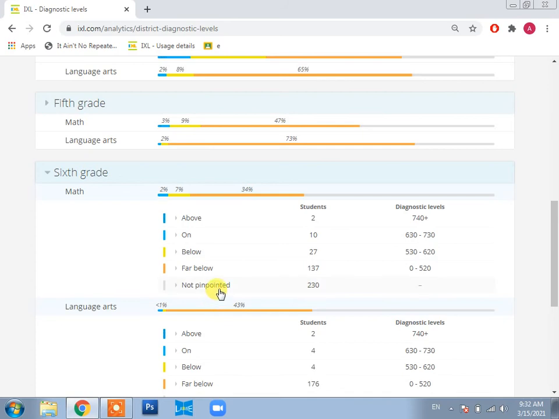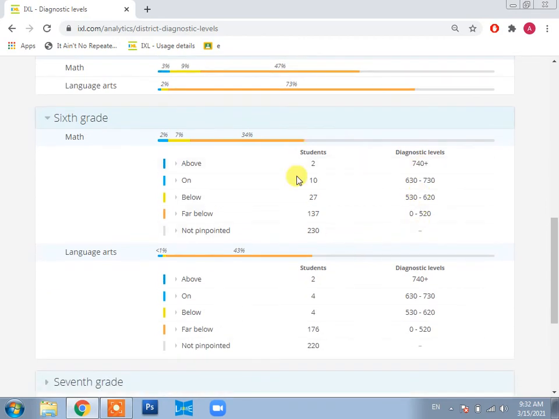And here the criteria is normally very tough, because we have to make such arrangements according to this criteria. It is considering above grade level if the student is 740 plus, being in grade 6. Normally it should be class 600, so it has a different criteria. So we can adjust this criteria, and we can get a sense of what is going on. So this is the exact number of maths, and this is the exact number of English.